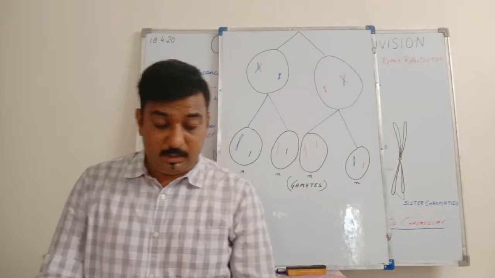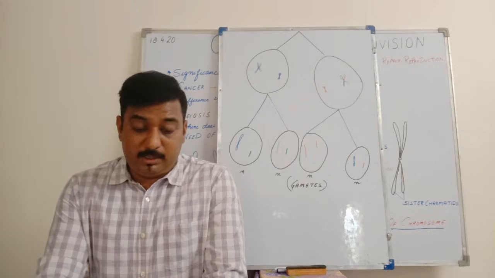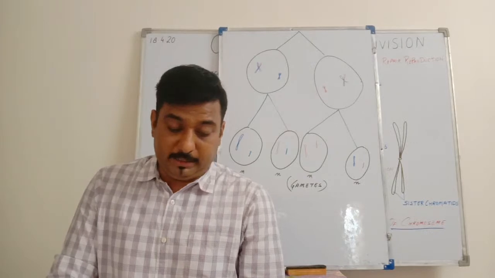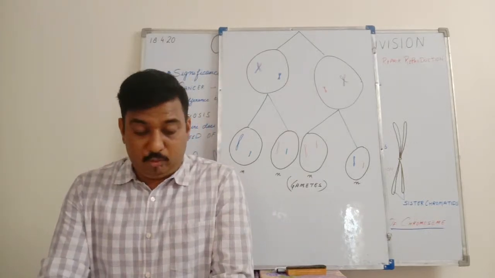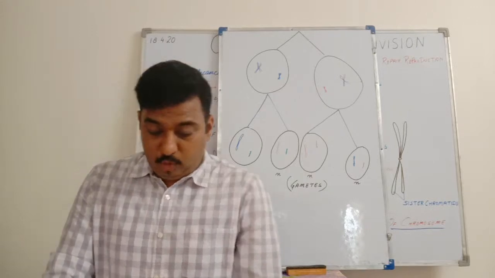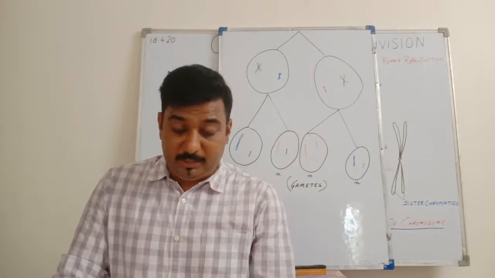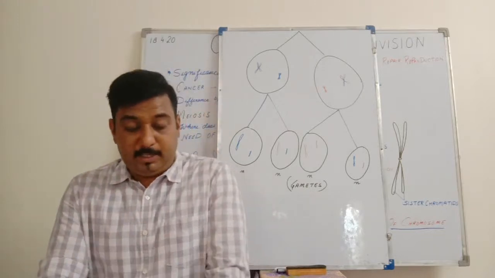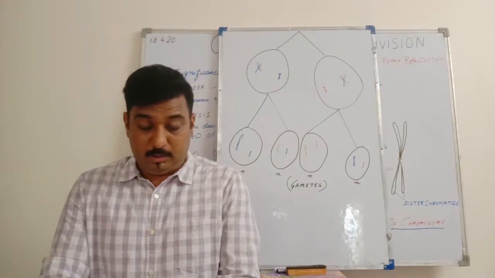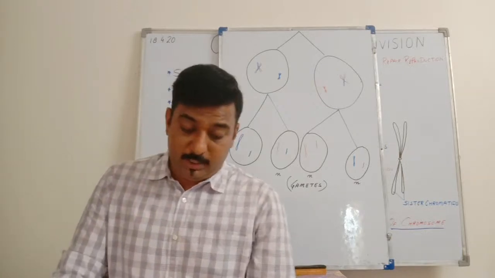What is the significance? I had told you in the PowerPoint presentation also that due to this meiosis, or the meiotic division, the chromosomal number is maintained. It does not increase. Mixing of maternal and paternal chromosomes: what happens? Homologous pairing takes place, and due to the mixing, recombination of genes takes place, and new variations are introduced among the individuals. So we can see variations are introduced due to this meiosis.